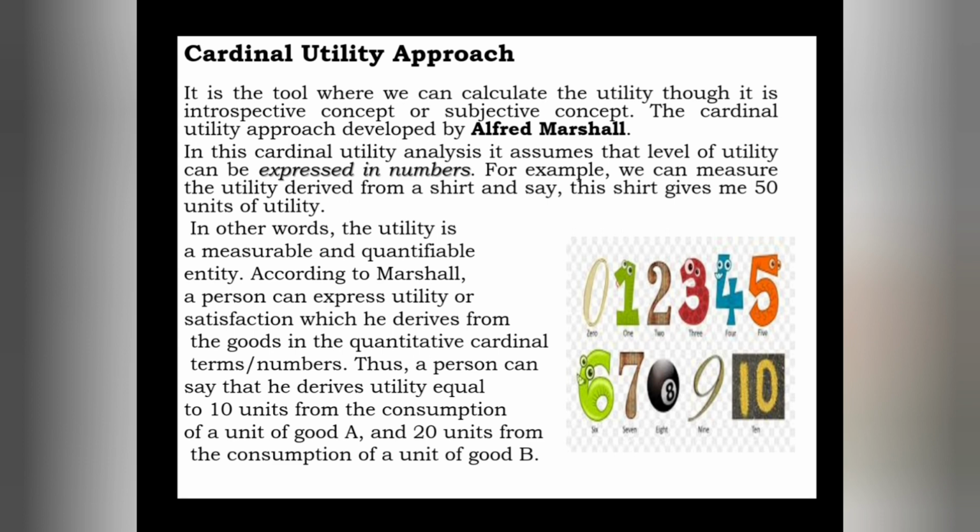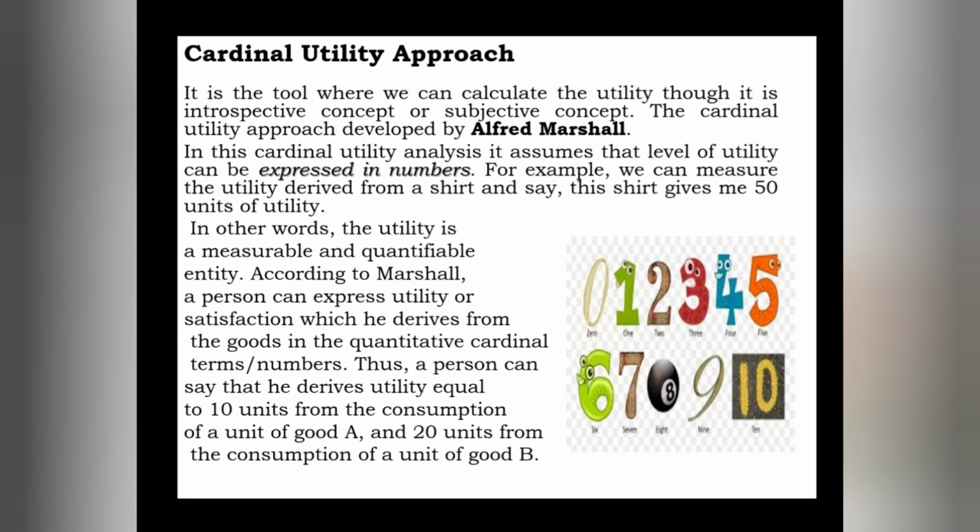It means the consumer can give a cardinal number, 50. That is his preference, that much utility the consumer is getting from that shirt. So by giving cardinal numbers we can calculate utility in this cardinal utility approach.